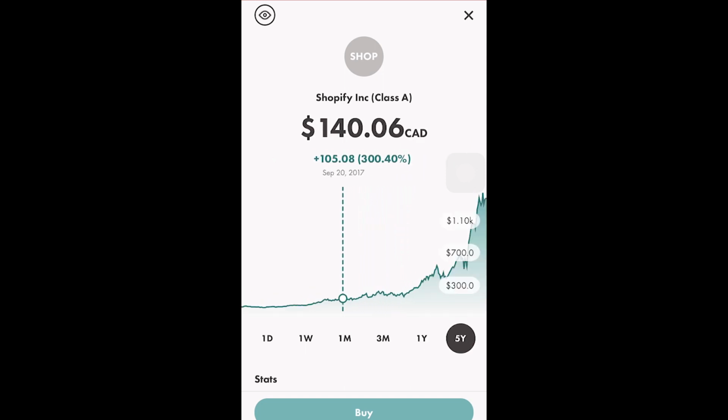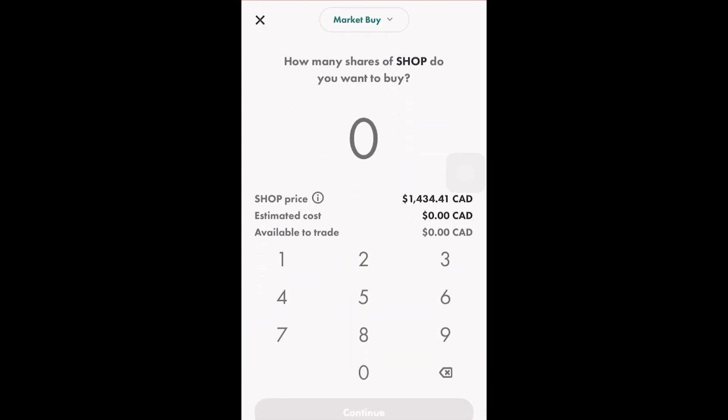The graph shows how much the stock has performed in the last couple of years. In April 2016, Shopify was almost around $35, and today one stock's price is almost around $1,400. If you want to buy, just click on buy and enter the amount of stocks you want to buy, and click continue, and you will have Shopify stocks in your account.